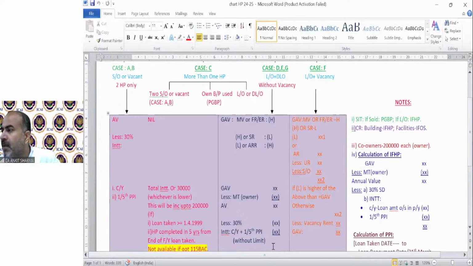Next, Rohan is asking, sir, income of a property broker is under which head? It's a kind of commission income. A property broker does not have any rental income. He's getting commission on the sale of those properties. That is a kind of business income from commission. That would not fall under income from house property.